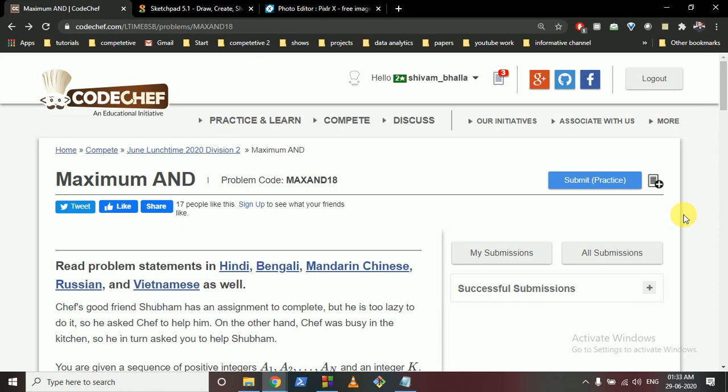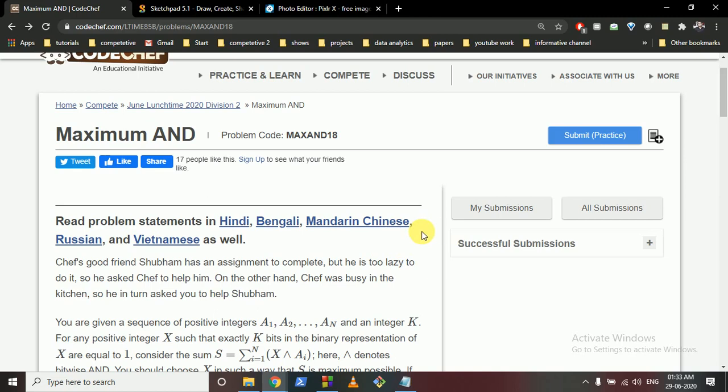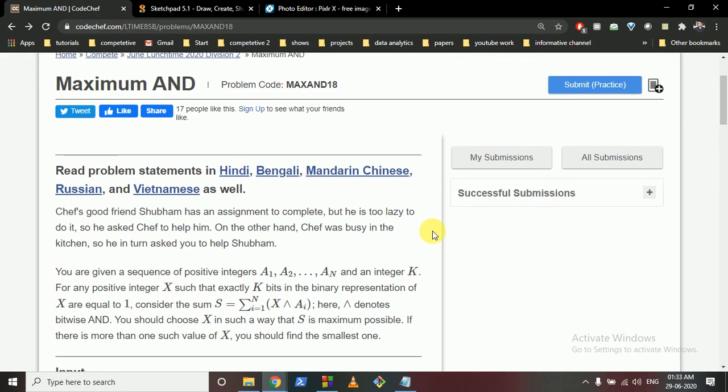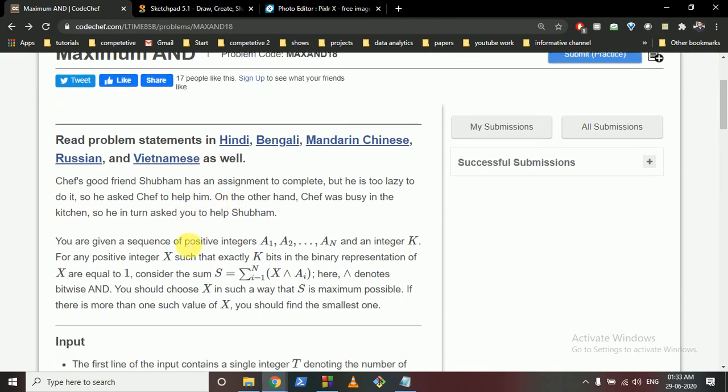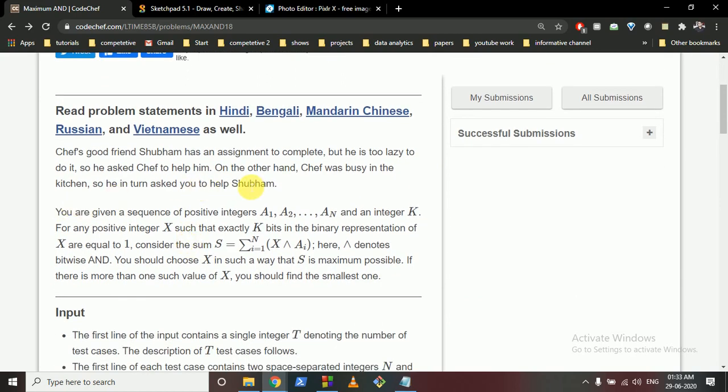So this is the third problem, Maximum AND, and the question statement starts with a story about Chef's good friend, but the actual question starts from here. You are given a sequence of positive integers a1, a2 till an and an integer k. You have to find a positive integer x such that it has exactly k bits set in its binary representation.